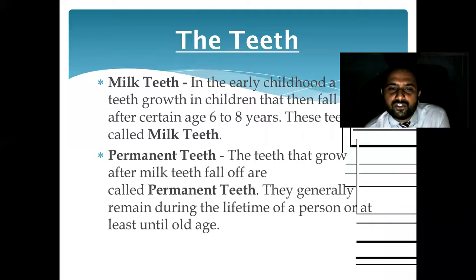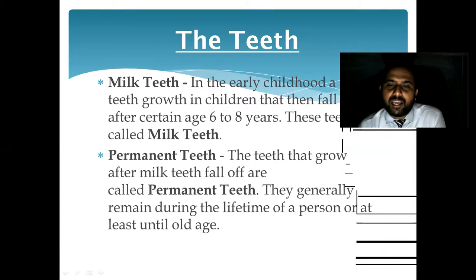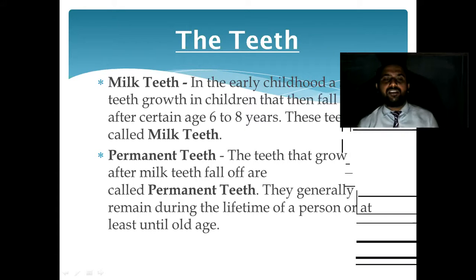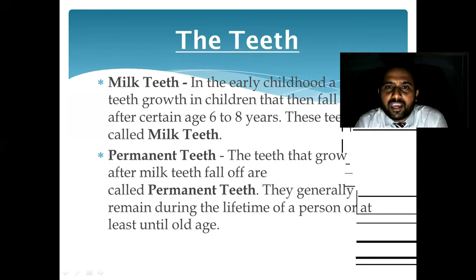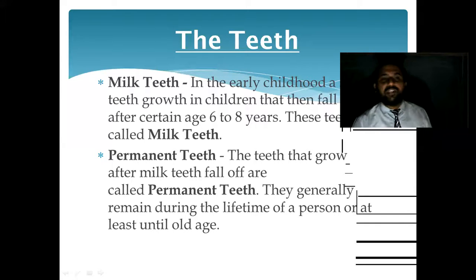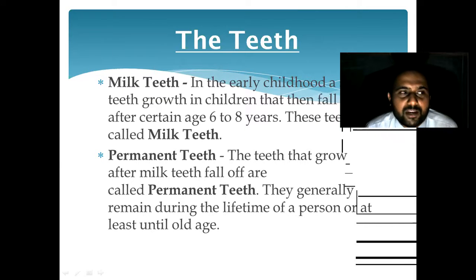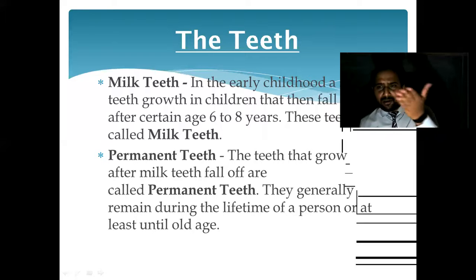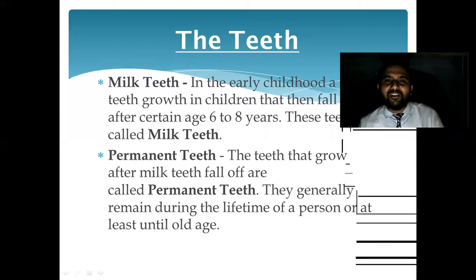They generally remain during the lifetime of the person and function till old age, but that will not happen automatically. There are many problems that occur in teeth. Many of the children amongst you may have faced this problem, or may have visited the dentist.